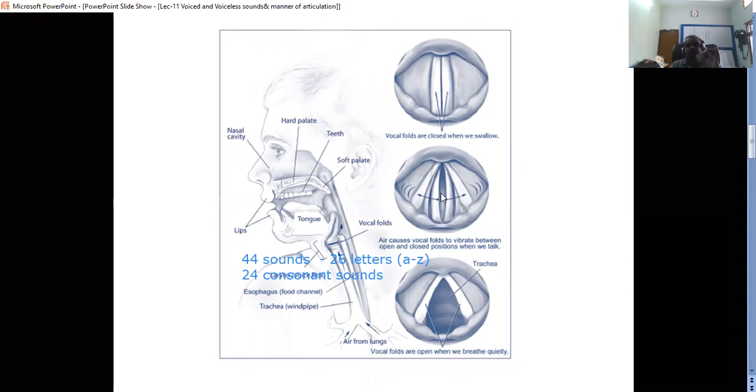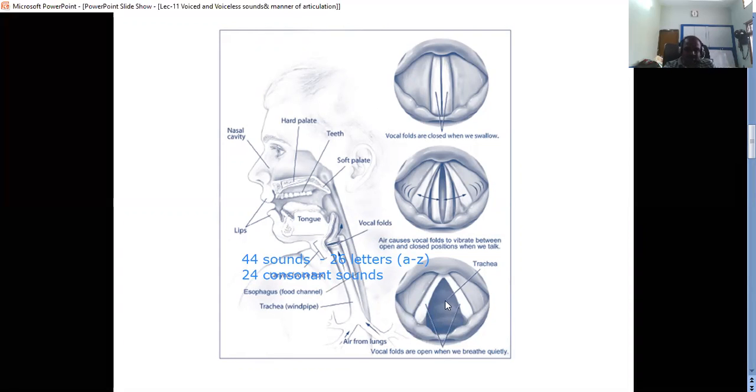That gap is called the glottis. It is not an organ. Glottis is only the gap between the vocal parts. So in this diagram also we have the glottis. It is the opened area in between the vocal parts.